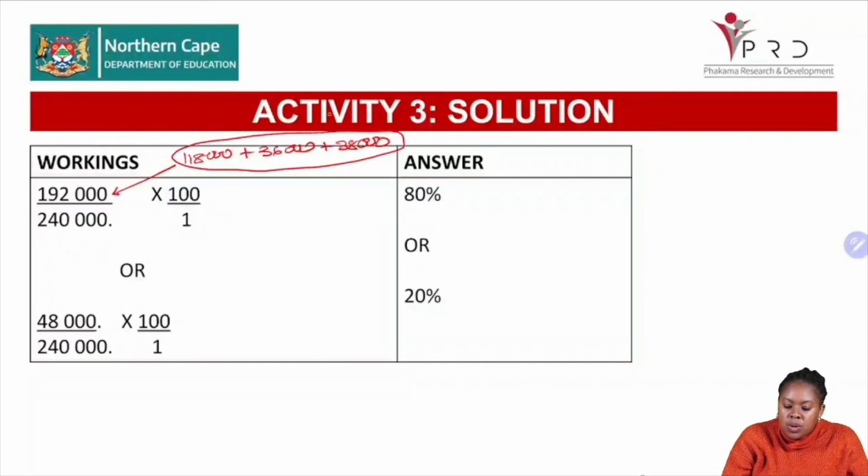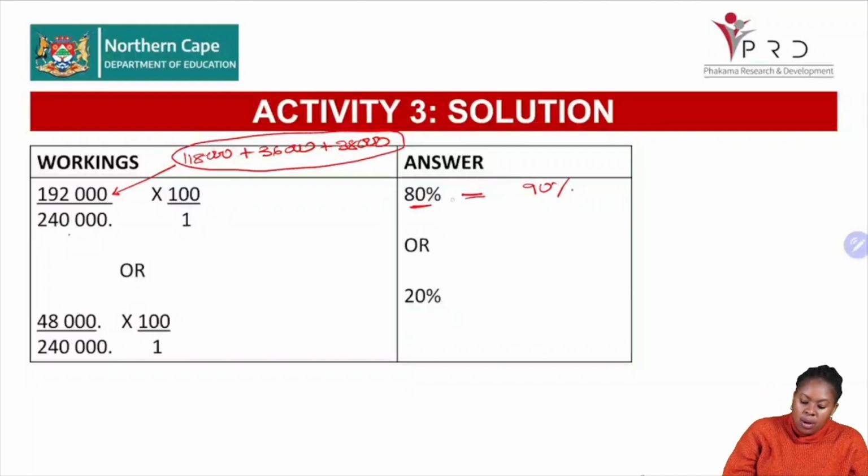Now these are the amounts that we received out of the total of 240, and that will give us 80%. And what was our target? Our target was 90. So they will not be satisfied because we wanted to get 90% of our money by 60 days, and we are only getting 80%.